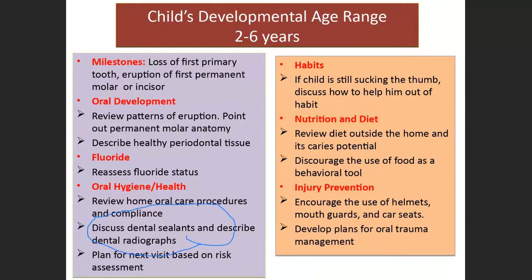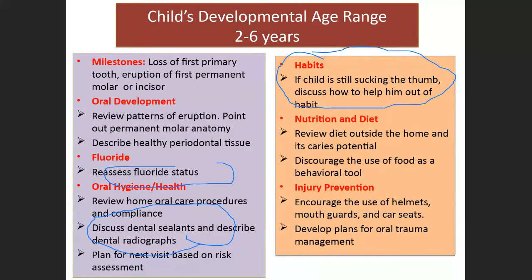Okay, so in each and every age we are supposed to assess the fluoride status and review the eruption status in the child. Now with the habits, if the child is still sucking the thumb, we are supposed to discuss how to help him out for the breaking of this habit. There are many appliances which are used. There are various ways to stop this habit so that we can discuss it when the parent comes to us.